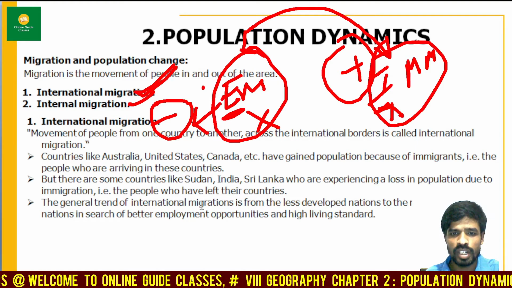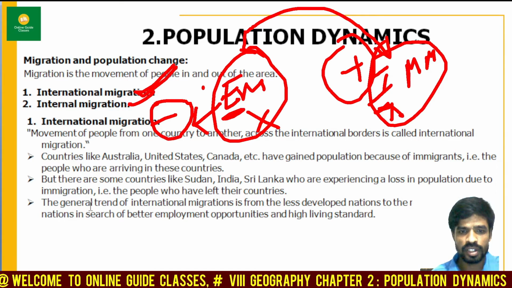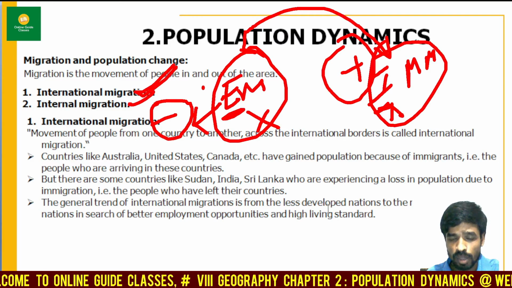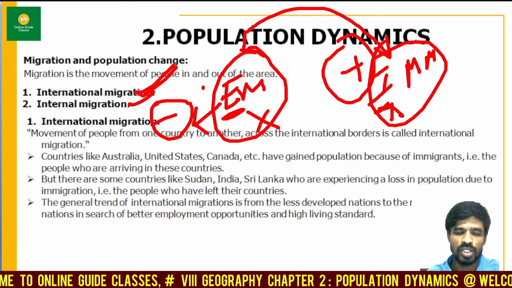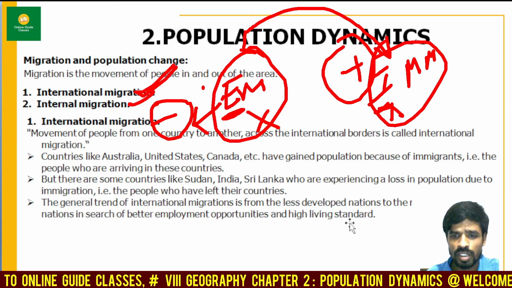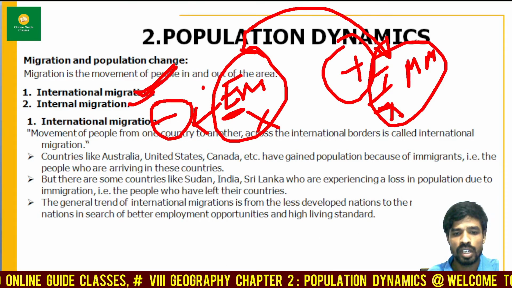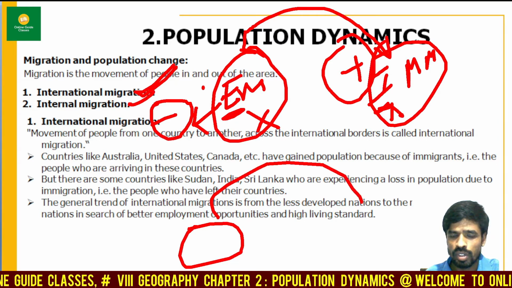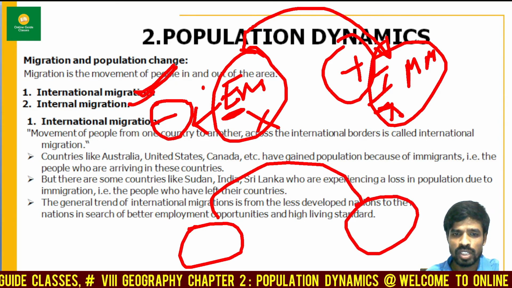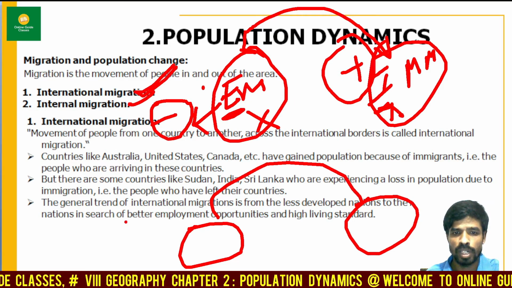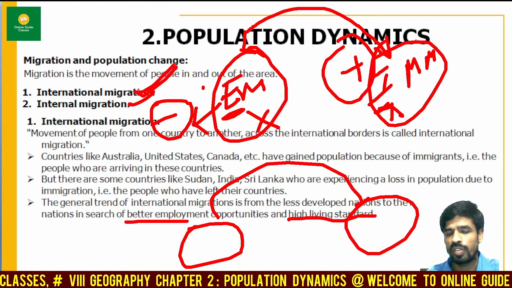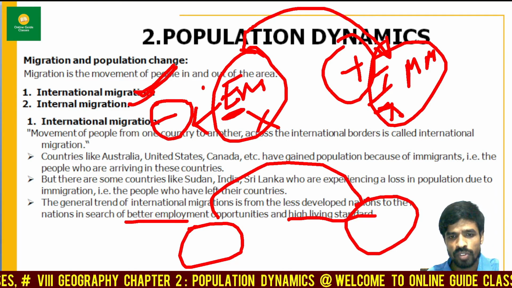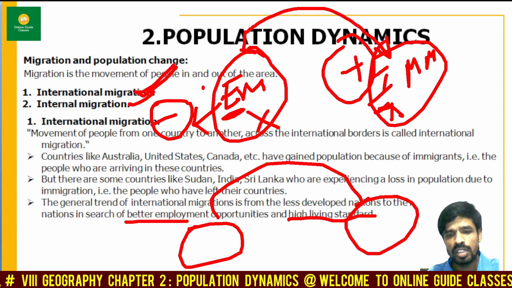General trend of international migrants. What is the general trend of international migrants? They are leaving from less developed nations to more developed nations. That means they are leaving developing countries for developed countries. Like India is a developing country, my dear friends, so from India they are leaving and going to developed countries. What was the reason? The reason is better employment and a high standard of living, and they want to escape the poverty line. Due to this, people are migrating from developing countries to developed countries.